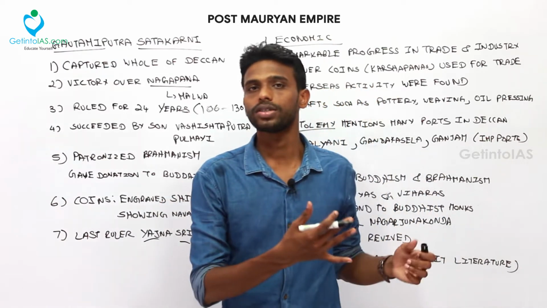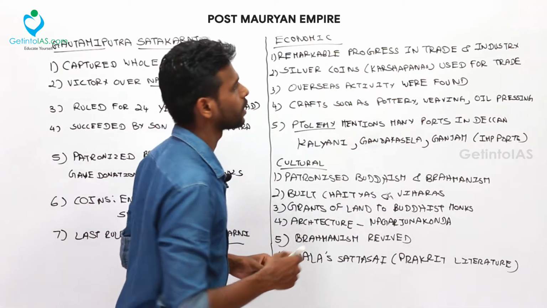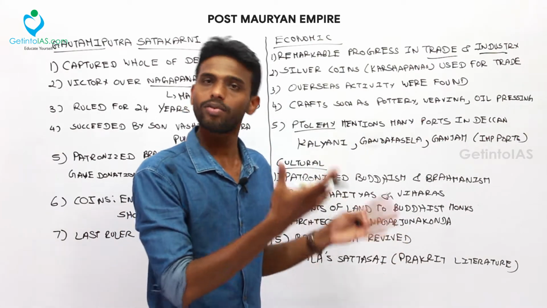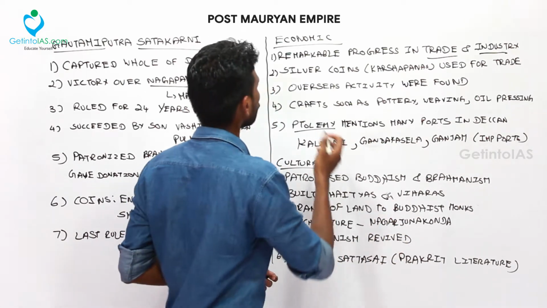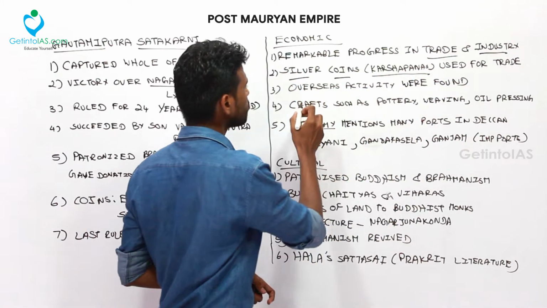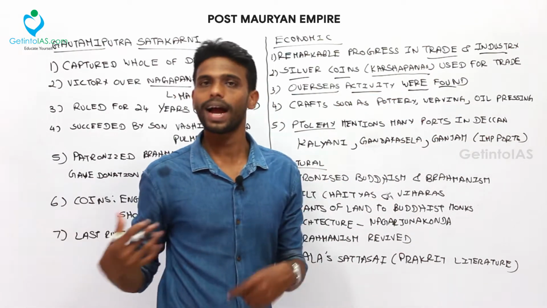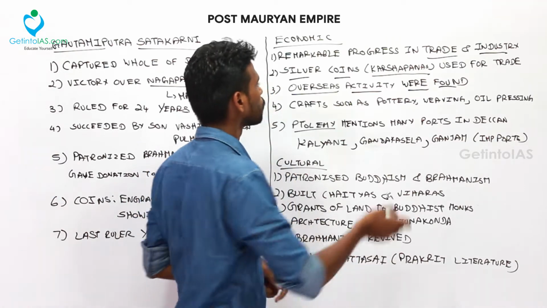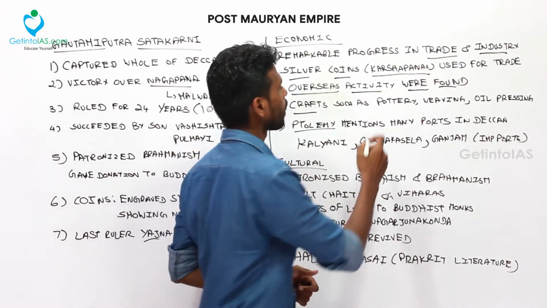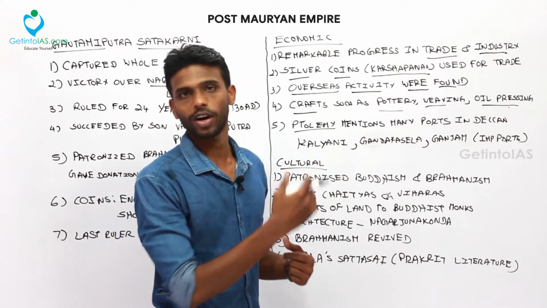Now coming to the economic and cultural situation during this Satavahana dynasty. As I said, there was remarkable progress in trade and industry, because the Deccan region is located between the west and the east. There are ports, and silver coins called Karshapanas were issued for trade. Overseas activity was found because there were seas on both sides, and the coins issued had ships, which shows naval power. Crafts were also prominent, and pottery, weaving and oil pressing were frequent craft works in the Satavahana dynasty.